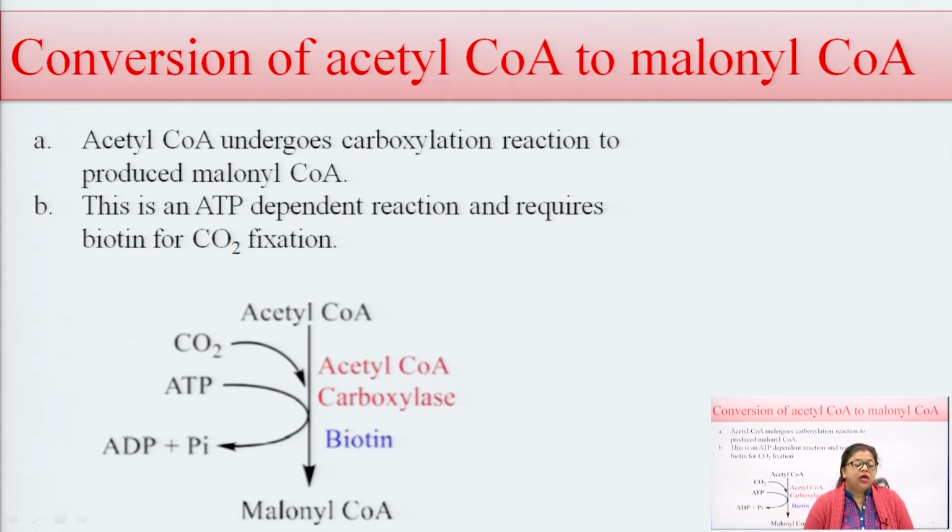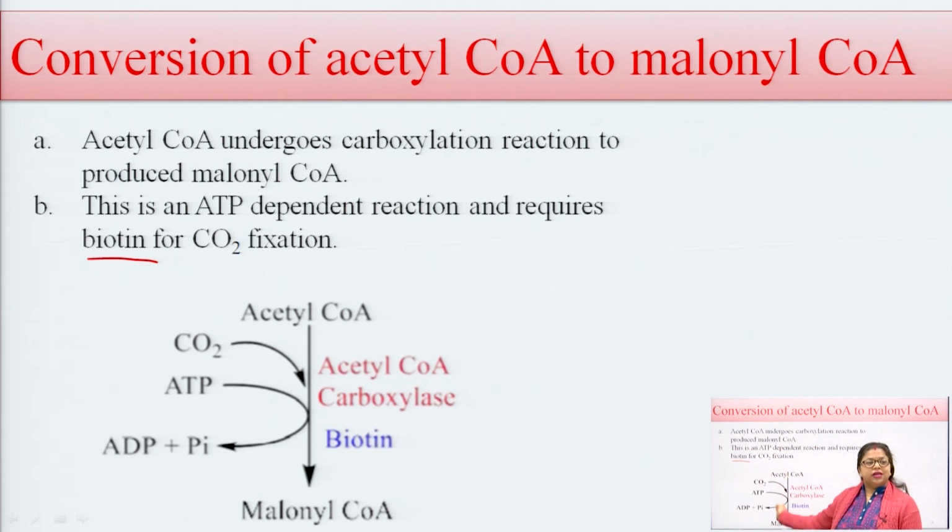This reaction also requires biotin, because it requires carbon dioxide fixation; one carbon dioxide molecule is used in this reaction for the formation of malonyl coenzyme A.